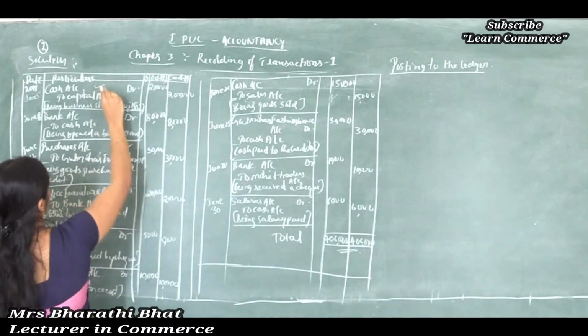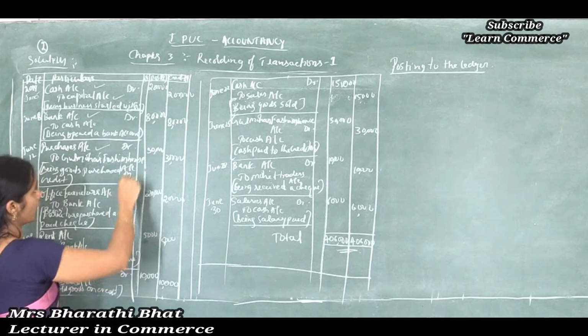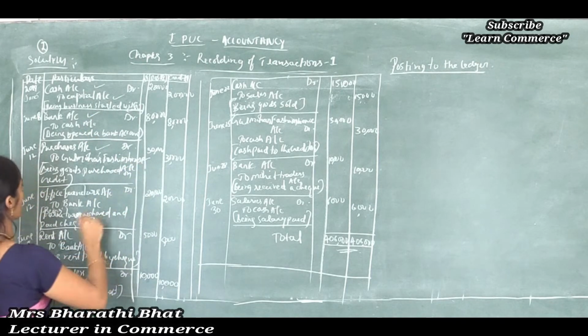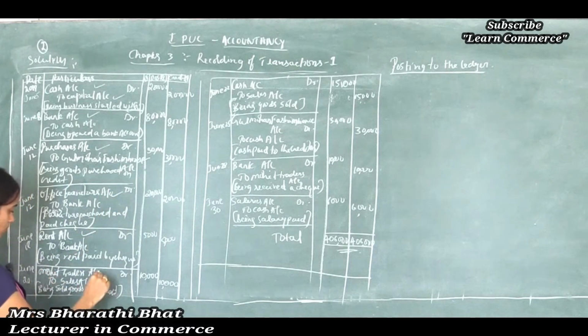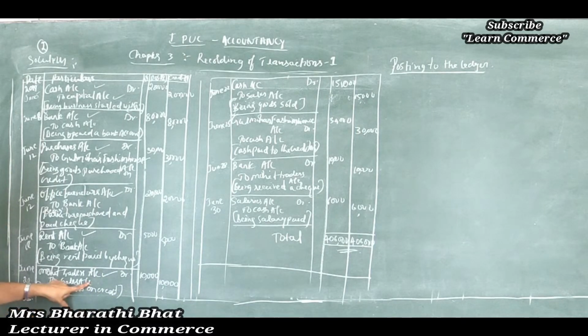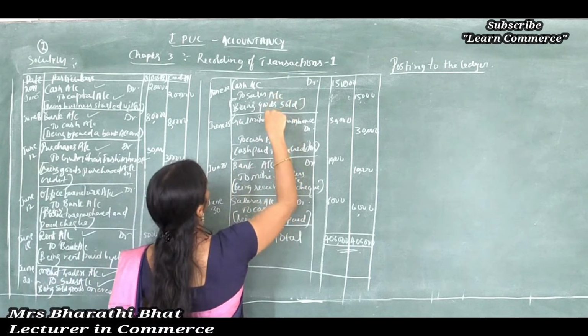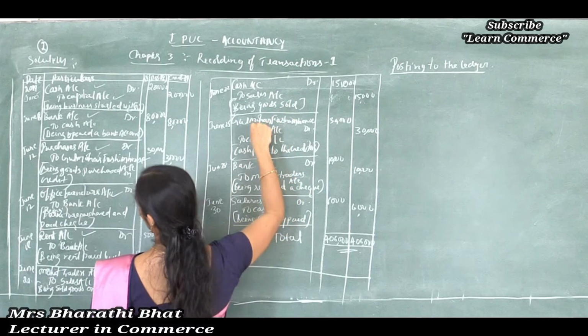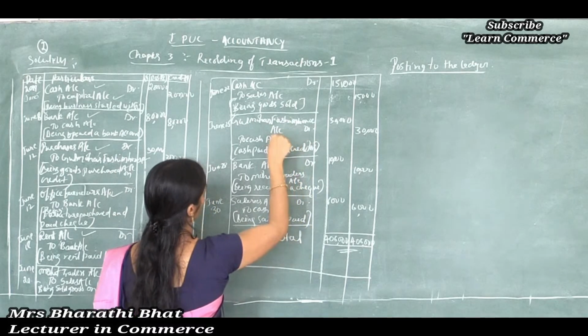One is cash account, capital account, bank account, purchases account, Gulmohar account, office furniture account, rent account, Mohit Traders account, and again here sales account, then salaries account.